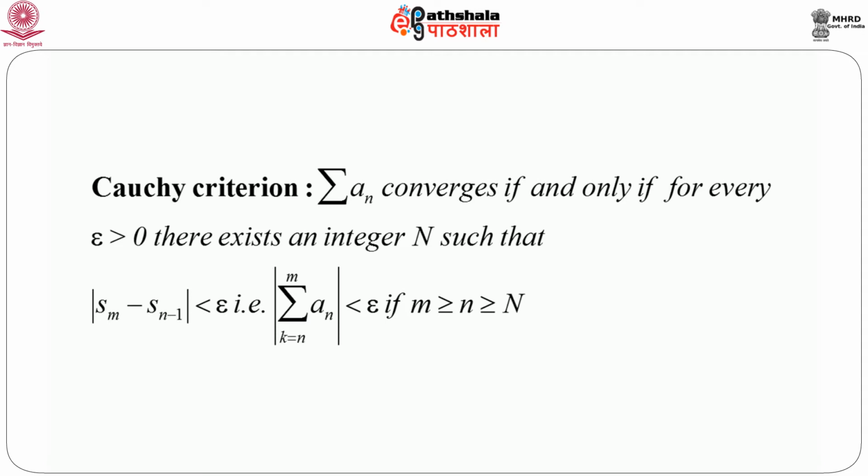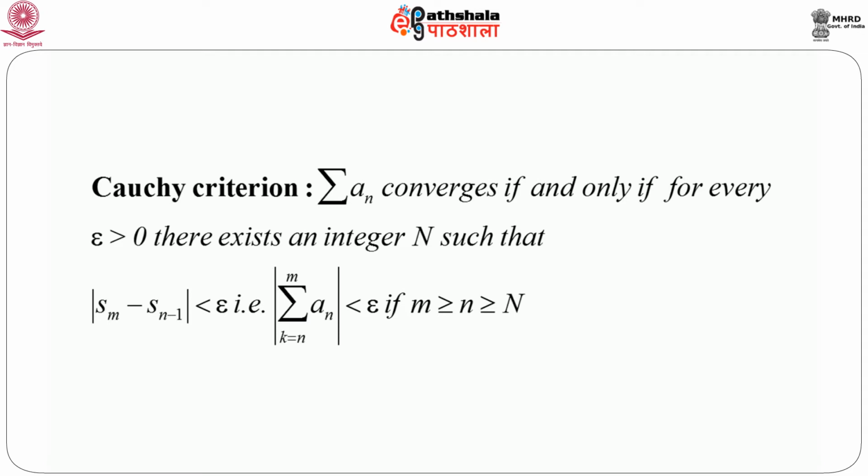That is, modulus of summation k equals n to m of ak is less than epsilon if m is greater than or equal to n, which is greater than or equal to capital N. What does this mean? First you fix an epsilon which can be arbitrarily small, but it must be positive.